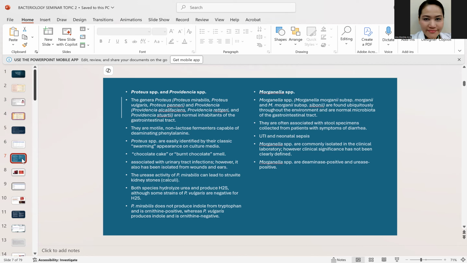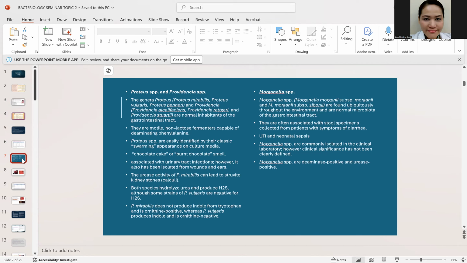Now, for the Proteus, you have two species. You have the Proteus mirabilis and also the Proteus vulgaris. You can differentiate them from their indole production. Mirabilis is negative for indole, vulgaris is indole positive. Another difference between the two is their disease progression. Both the mirabilis and the vulgaris can cause UTI. But it is the mirabilis that can also cause kidney stones, okay? It causes kidney stones because of the high urease activity of Proteus mirabilis.